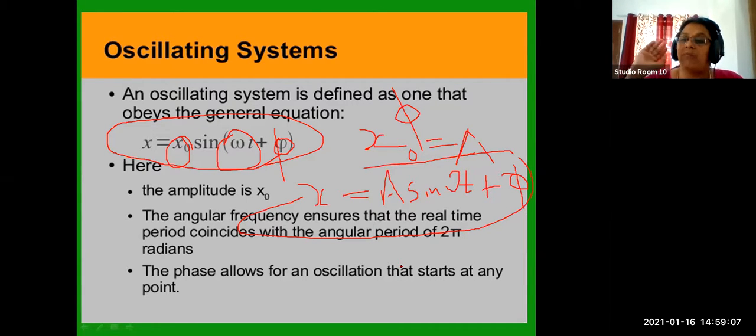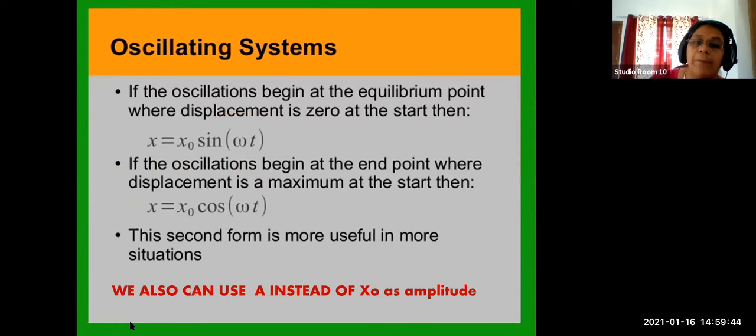That is the peculiar feature of a sine function: at any point, oscillation can start, depending upon the situation. And the angular frequency relates to the time period in terms of 2 pi, or pi by 2, 3 pi, 5 pi, and it goes on like that. Clear? That is the feature of an oscillating system. We are only just beginning.